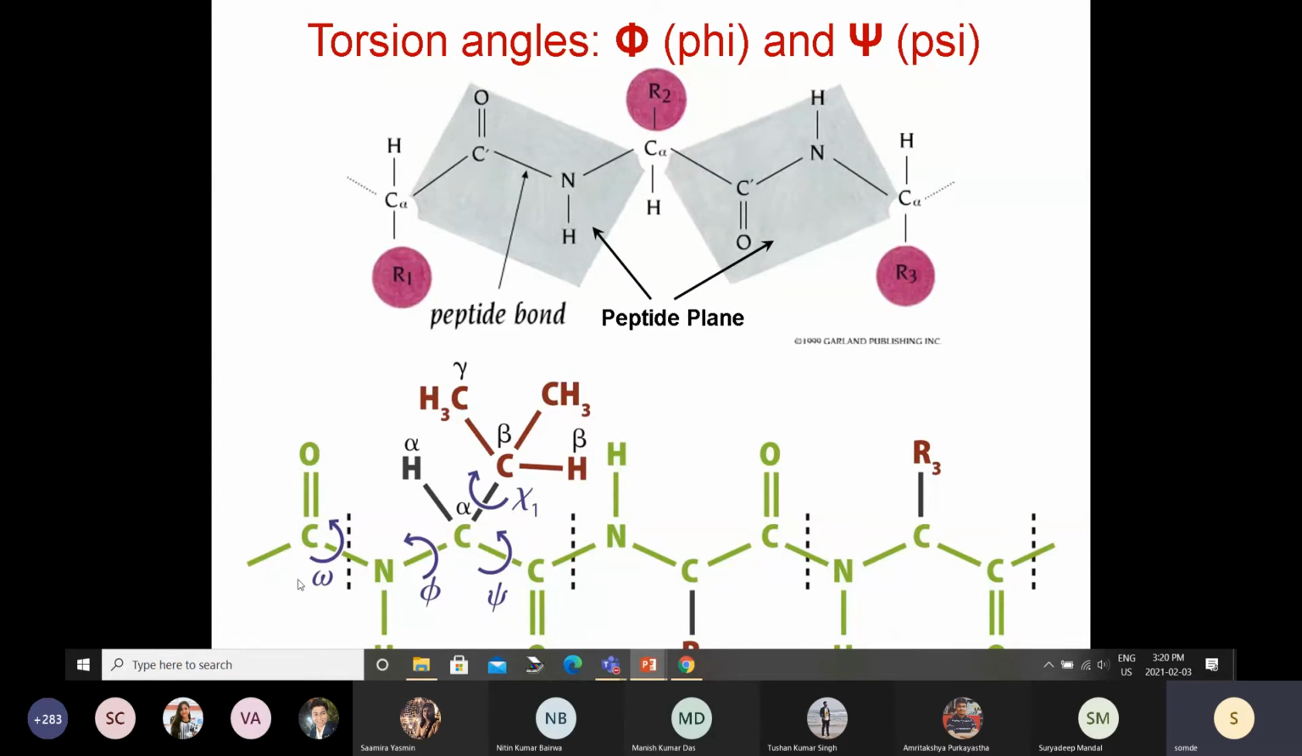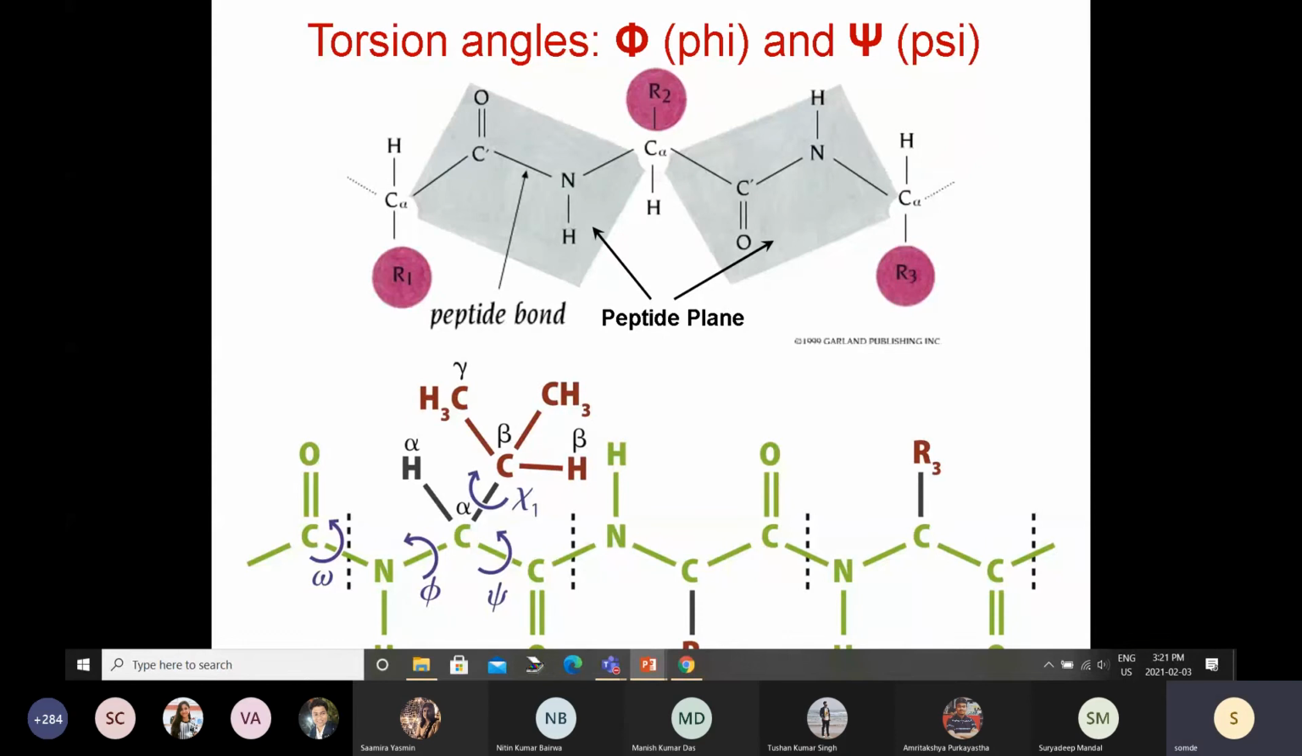The angle that defines this rotation is called omega. The angle that defines this rotation is called phi, and the angle that defines this rotation will be psi. Again, this is a peptide, so this will be another omega, phi, psi, omega, phi, psi, and so forth. So for each amino acid, you will have 3 such angles: omega, phi, and psi.